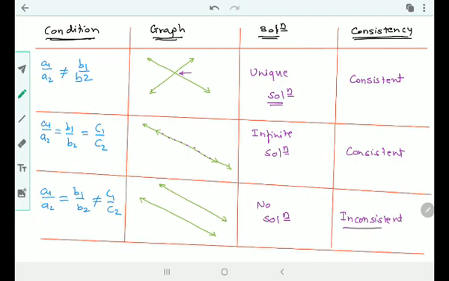So what is the condition for inconsistency? The lines are to be parallel. That is a1 upon a2 is equal to b1 upon b2 but not equal to c1 upon c2. You need to remember this table properly. You should know the condition, you should know its graph, you should know its solution, type of solution, and consistency.